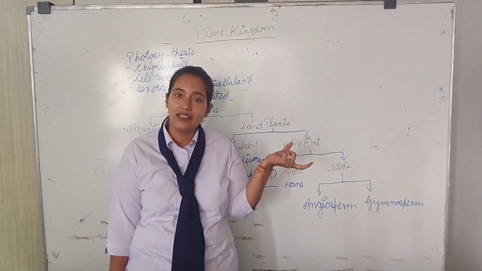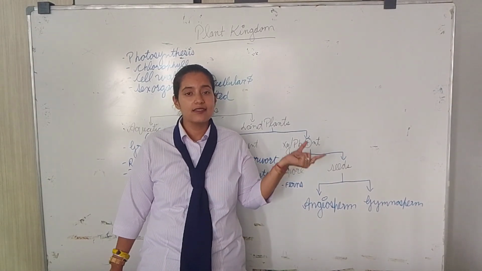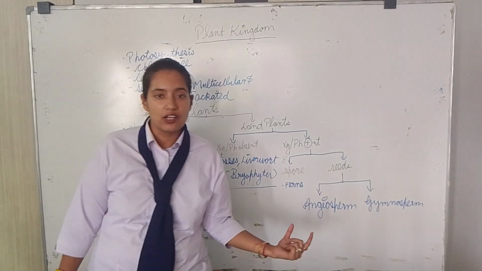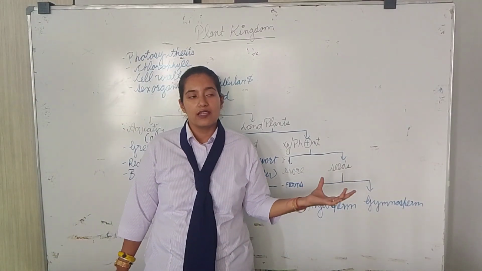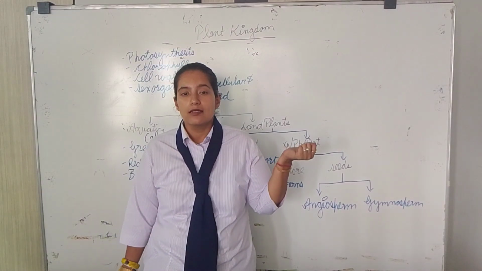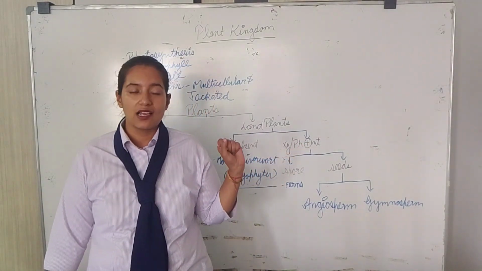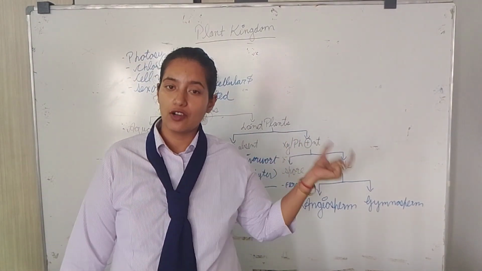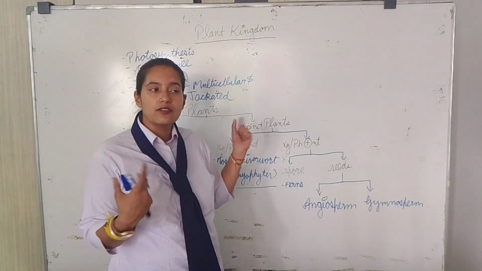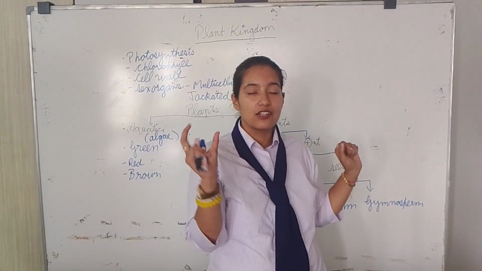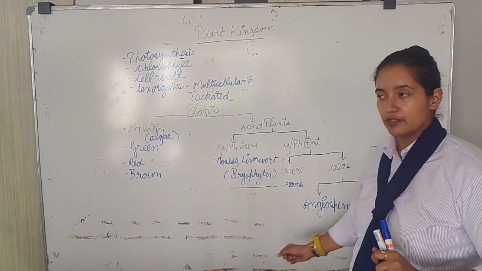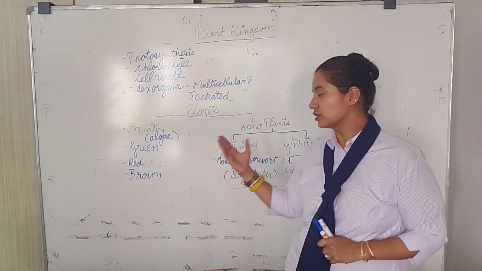Now what is xylem? Xylem का function होता है the conduction, or we can say the transport, of the water. The xylem function is the transport of the water, and the function of the phloem is the conduction of the food, or the transport of the food.